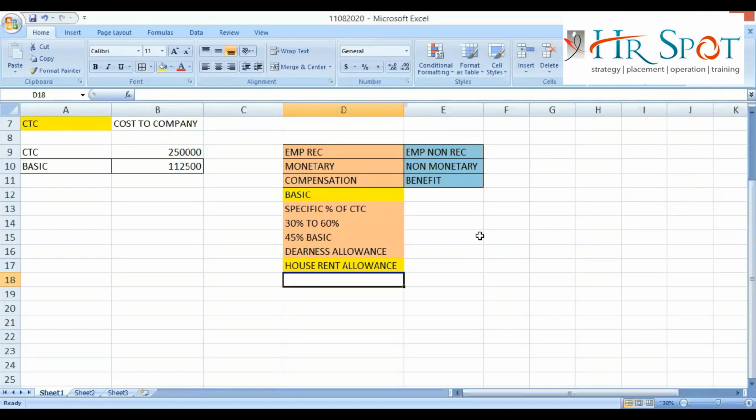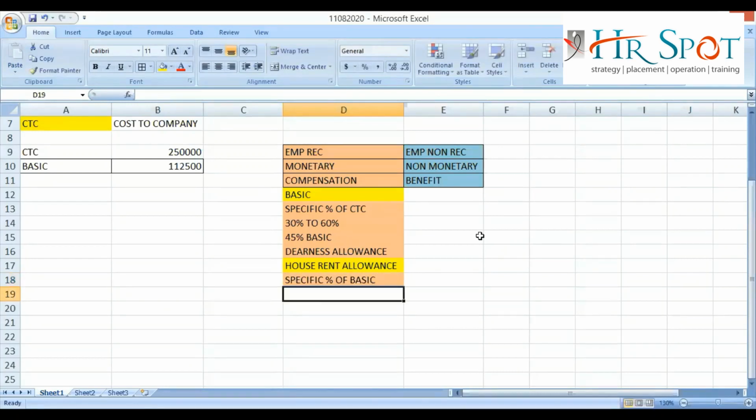So try to understand this thing. If the company is not providing you accommodation facilities on their own, they will provide you some amount for staying purposes, and that is known as HRA, irrespective of the mode of accommodation you are staying in. Now, this particular HRA, what is the percentage? It is a specific percentage of basic, or if DA is there, then basic plus DA.